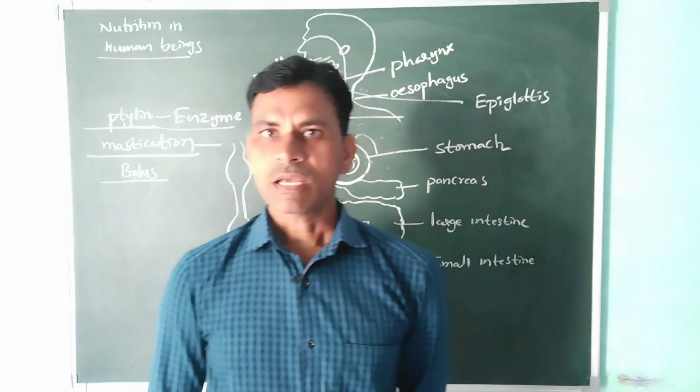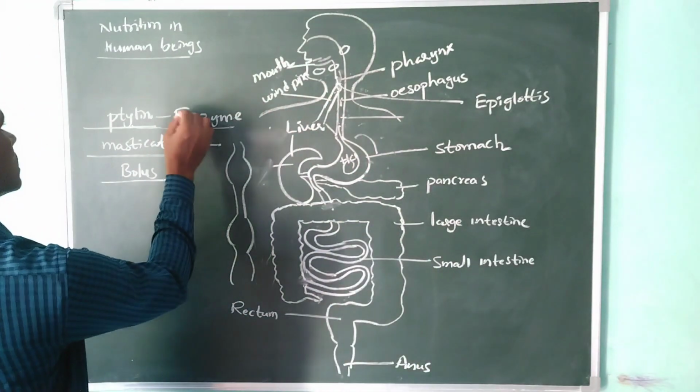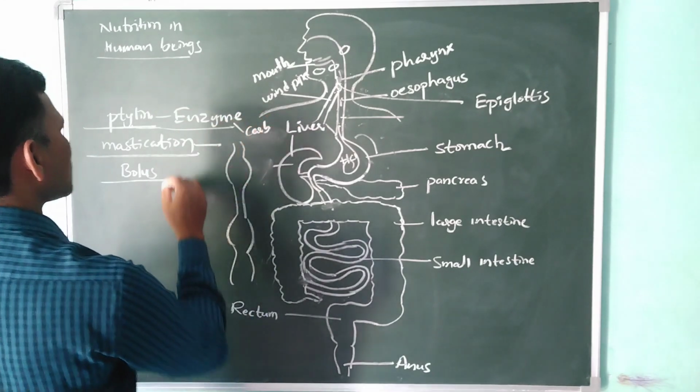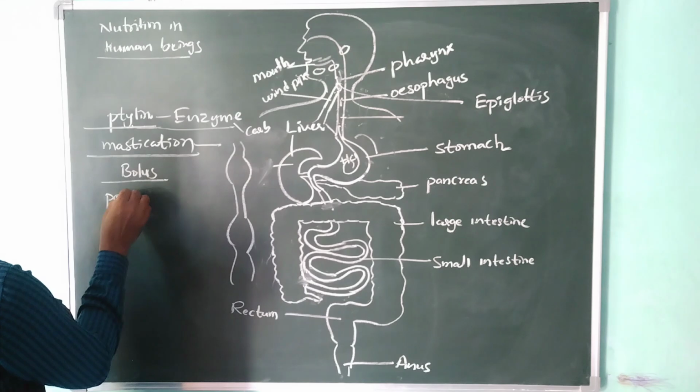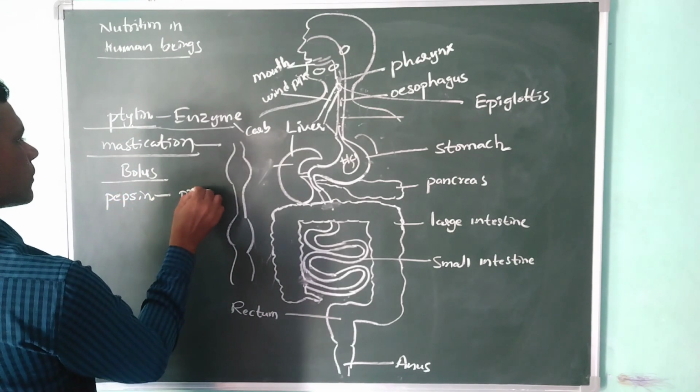This pepsin enzyme acts on the proteins. This ptyalin enzyme acts on the carbohydrates, and pepsin acts on the protein.